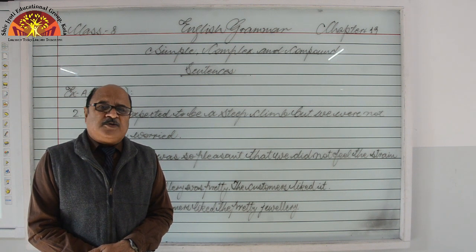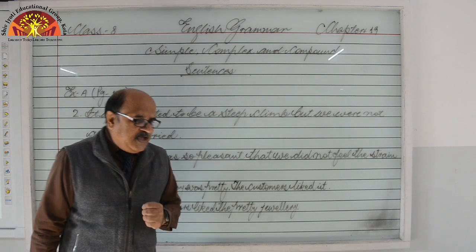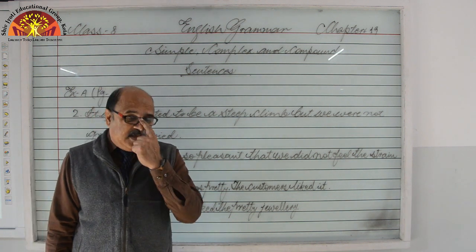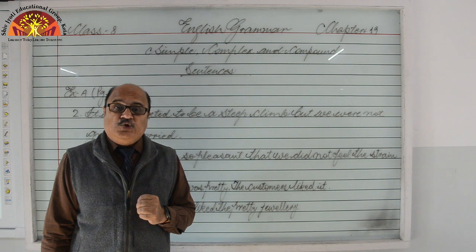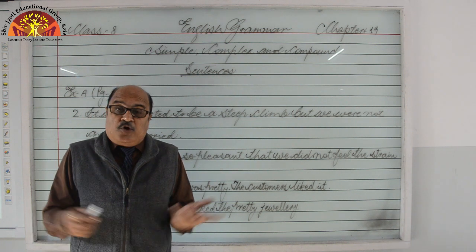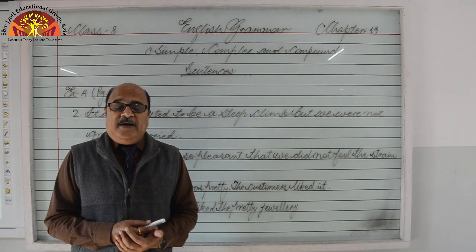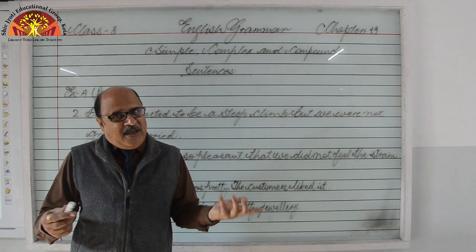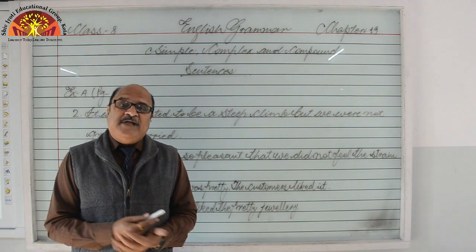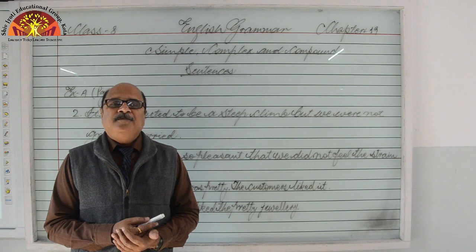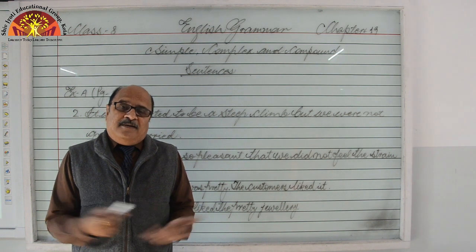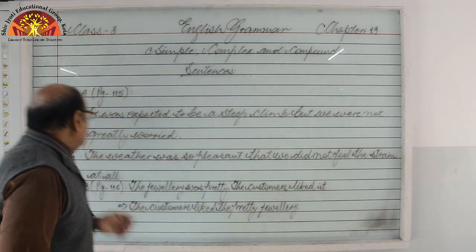Subordinating conjunctions: we can say because, so that, to, hardly, scarcely, when, not only but also, both and, no sooner than. These all are complex sentences.